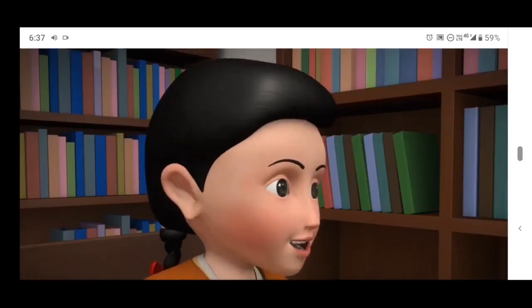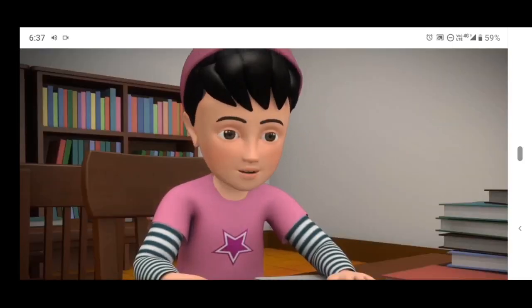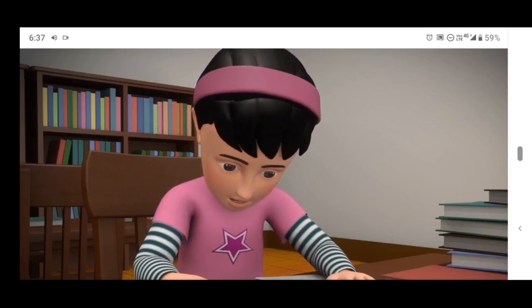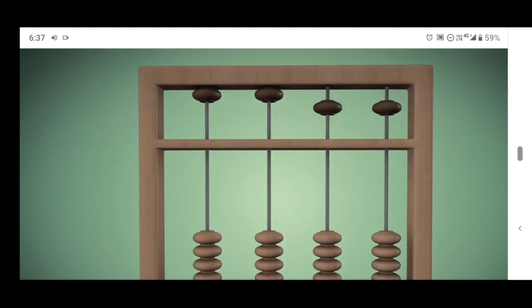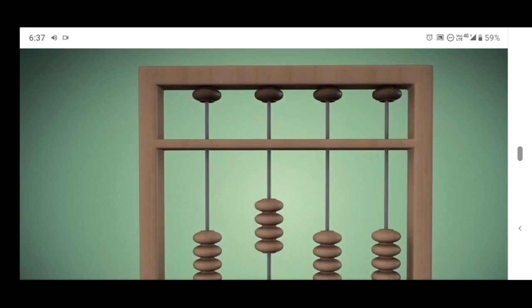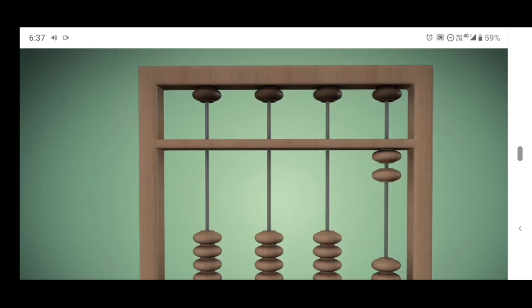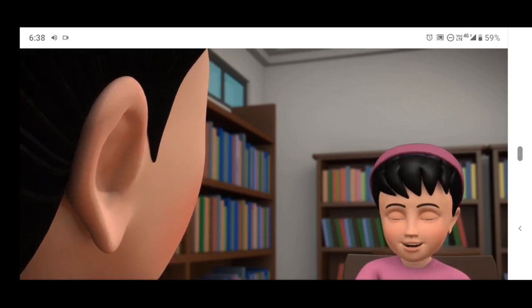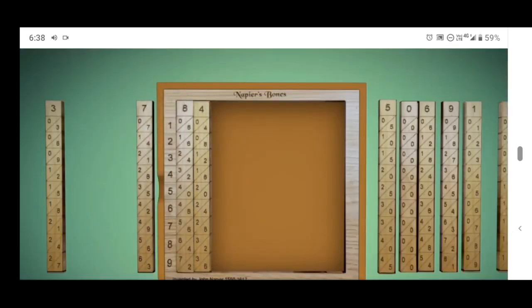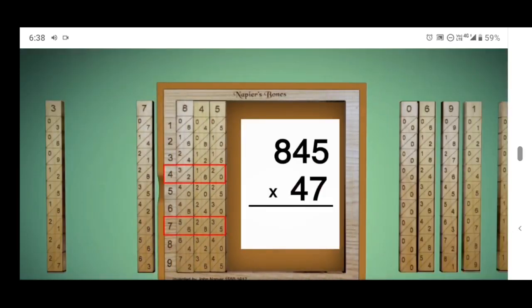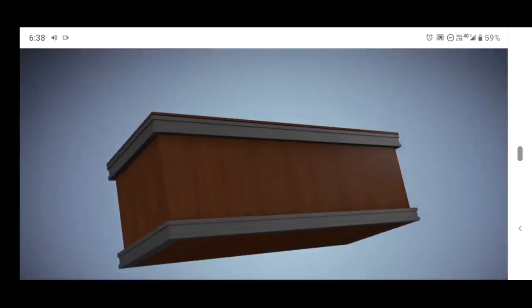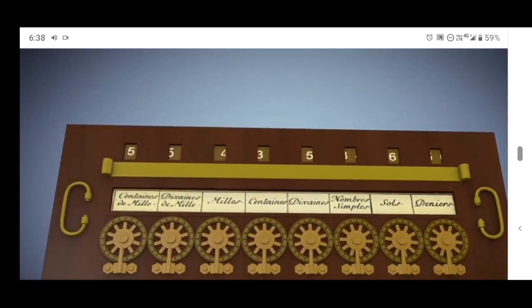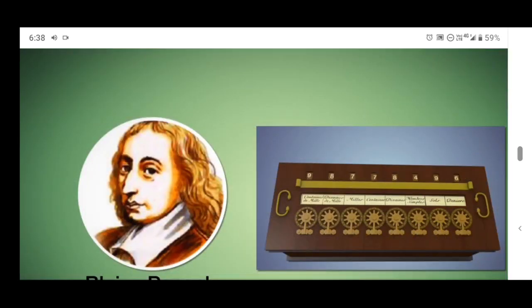Oh, I know, this is an abacus. You are absolutely right. Abacus is one of the earliest counting devices. It can help us perform basic addition, subtraction, multiplication, and division by moving beads back and forth on rods. Another device called Napier's bones was used for multiplication and division. Later, in 1642, the first calculating device, called the Pascaline or Pascal calculator, was developed by Blaise Pascal.